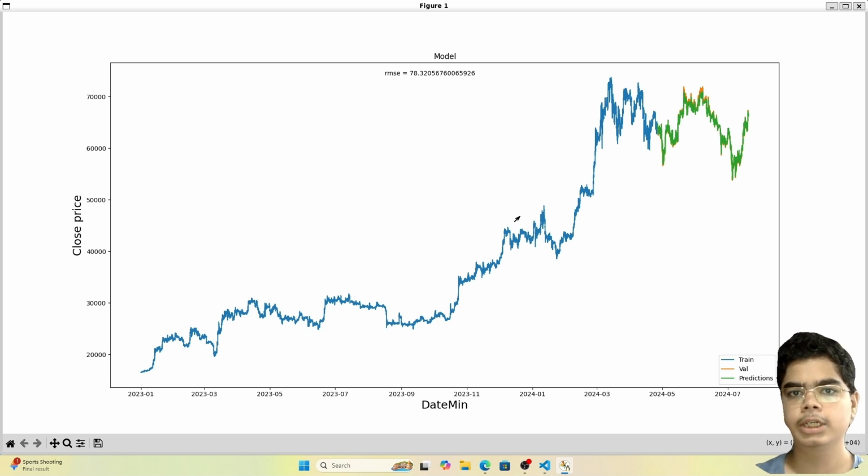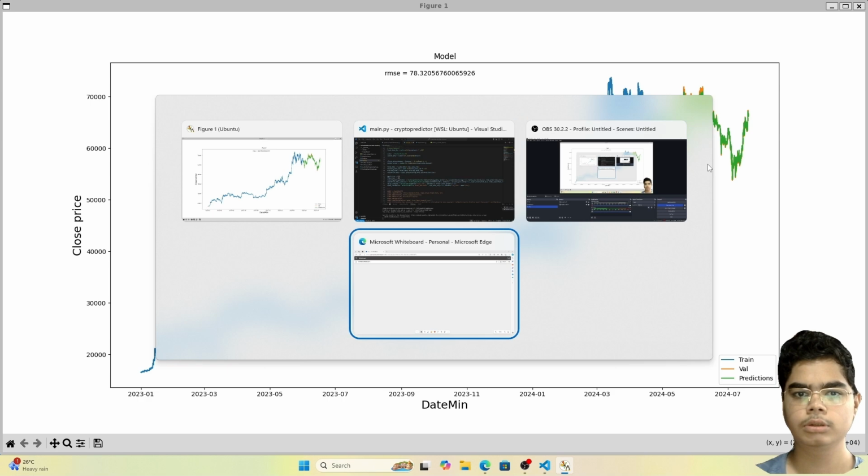So there are three types of machine learning. One is supervised learning, second is unsupervised learning, and third is reinforcement learning. The type that we require to predict the closing prices is supervised learning. So let me explain these three types of machine learning in short.